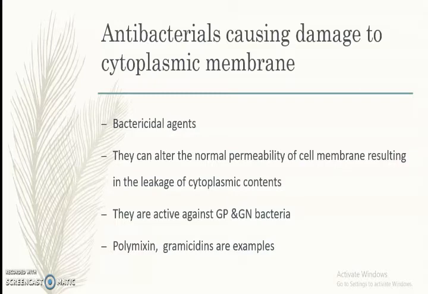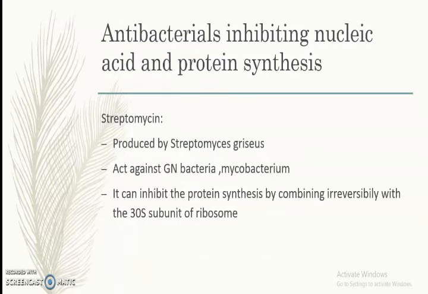Second one is antibacterials causing damage to the cytoplasmic membrane. These are all bactericidal agents. They mainly alter the normal permeability of the cell membrane, resulting in the leakage of cytoplasmic contents. They are mainly active against gram-positive and gram-negative bacteria. Some examples are polymyxin and gramicidins.